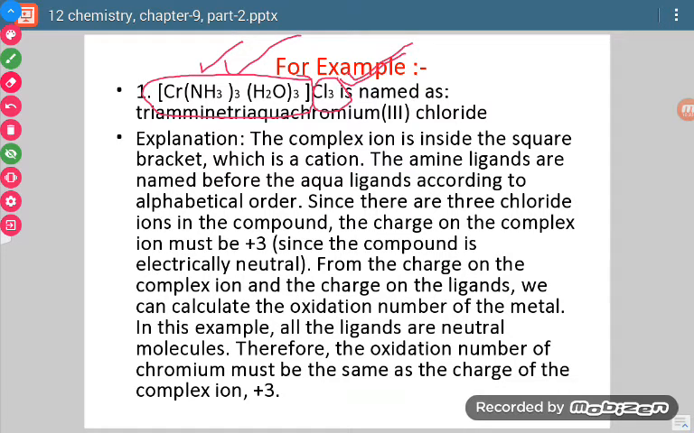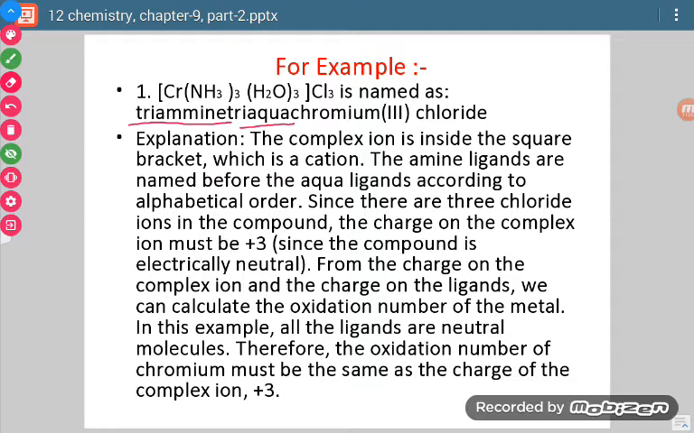Now when we name this complex ion, the ligands are named first. While naming the ligands, this is named as ammine and this is named as aqua. Which comes first alphabetically? Ammine comes first alphabetically and then comes aqua. So we will name ammine first and then aqua. Now ammine is present 3 times, so we will say triammine. Then we will say triaqua.